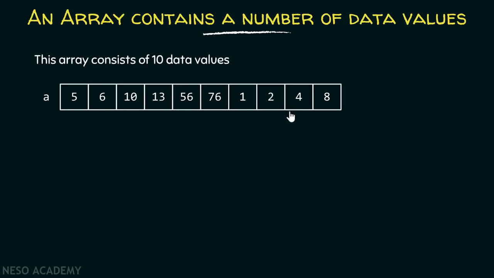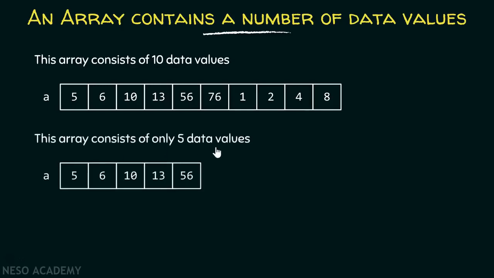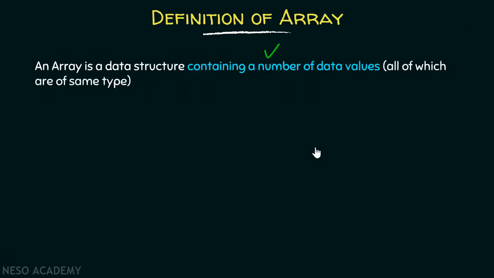So we can say that an array contains a number of data values. Similarly, this array contains 5 data values, and again all of which are of integer type. So the second part of the definition is also clear that an array consists of number of data values, right?